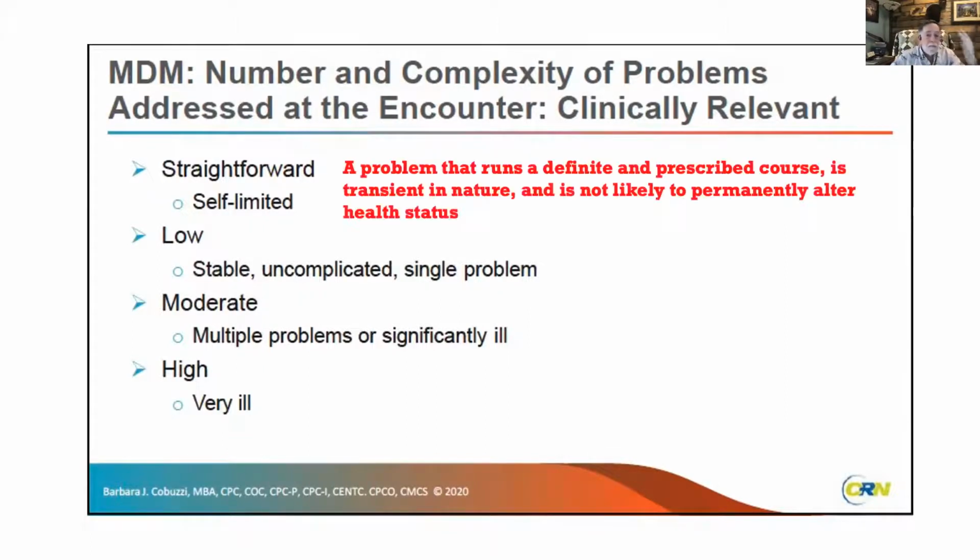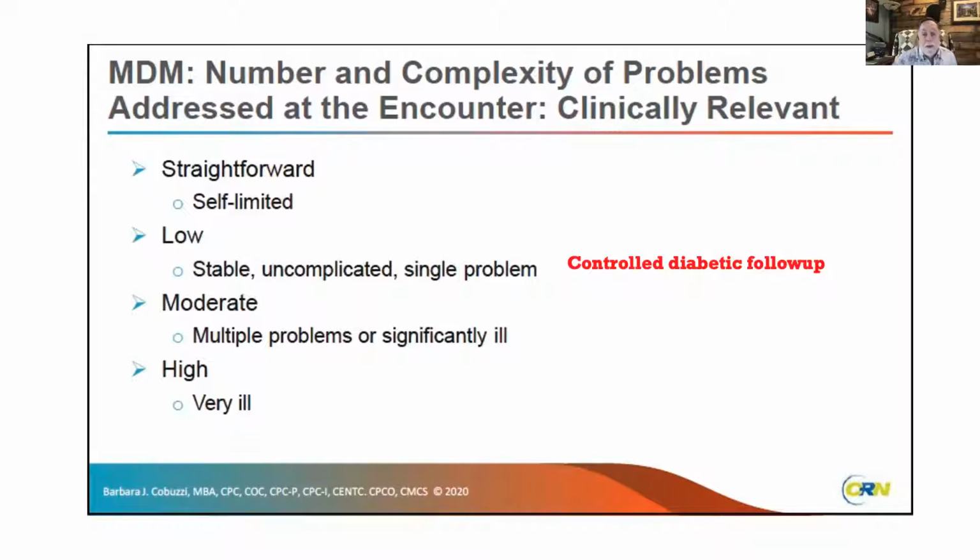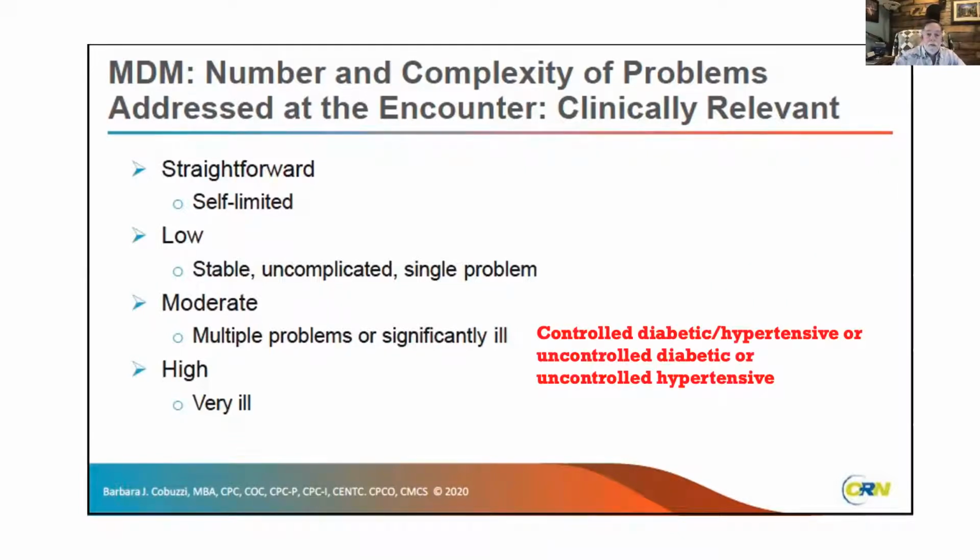A straightforward would be a problem that's going to run a defined course. It's going to mostly take care of itself. It's a cold, something like that, that's going to come and pass on. No matter what happens, it's going to follow the same course of action. Low would be like controlled diabetic or controlled hypertension or controlled chronic condition that you have. Moderate would be controlled diabetic and hypertensive. We're talking two chronic conditions right there. Or one uncontrolled condition like uncontrolled diabetic or uncontrolled hypertensive.